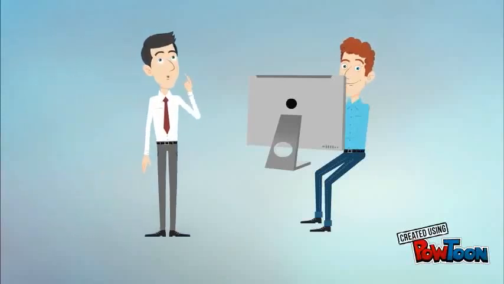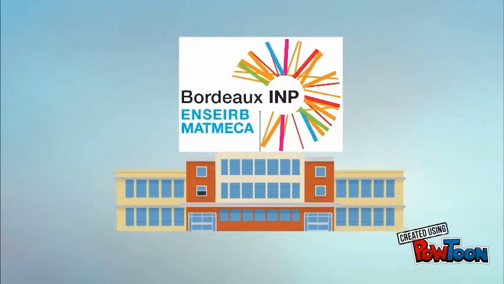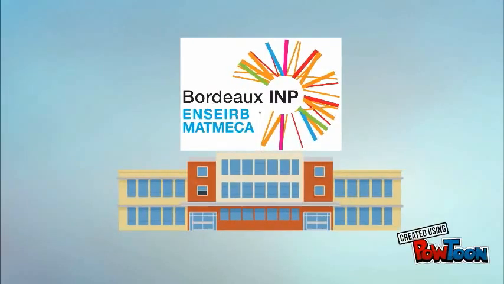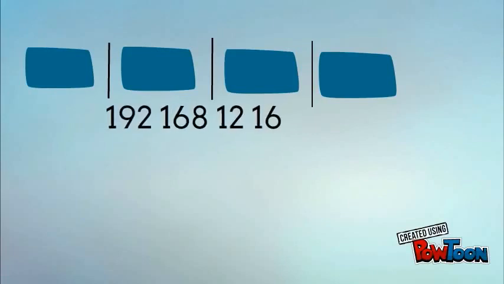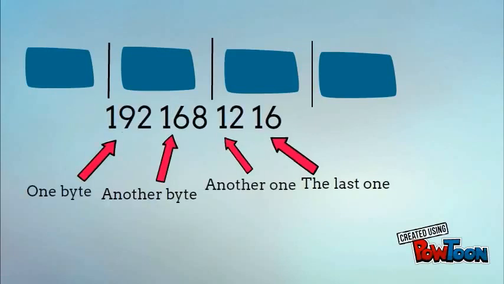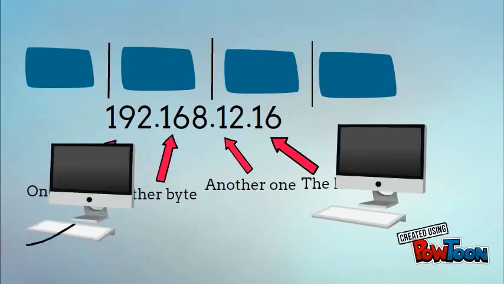Hey, I can change my IP address to view more streamings without limit of time. Do you know what an IP address is? Yes, I saw that in my engineering school. It's about the pronunciation of frames with a specific header. In fact, an IP address is composed of 4 numbers between 0 and 255, each determined by a byte and separated by points. This is a global address to transmit a message between two hosts.